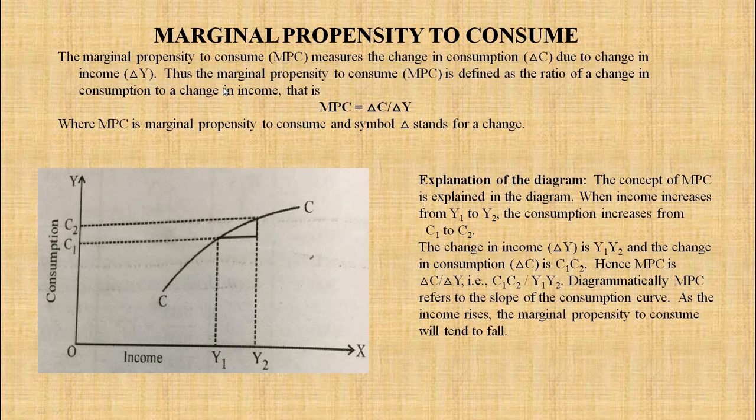So understand here how you have to measure marginal propensity to consume by delta C upon delta Y, and you have to show the curve like this, and income is rising, consumption is also rising. So Y1 to Y2, it is a delta Y, and C1 to C2 is delta C.